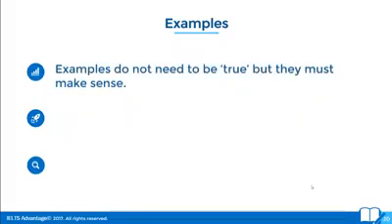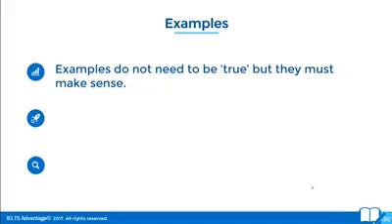Okay, so examples, in the context of the IELTS writing test, do not need to be true, but they must make sense. You're not expected to have an encyclopedic knowledge of data and research and all of these different things. It's not a lie detector test. It's not a truth test. You can make things up to fit in and help you prove your points, but they must make sense. They must be believable. You can't just make stuff up out of thin air and it sounds totally implausible.